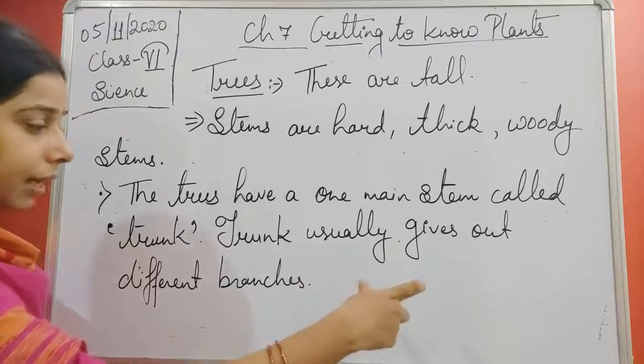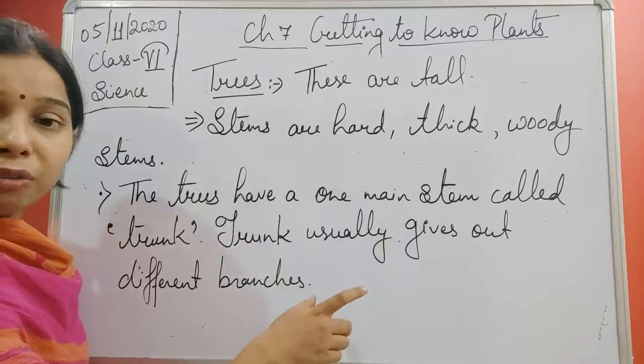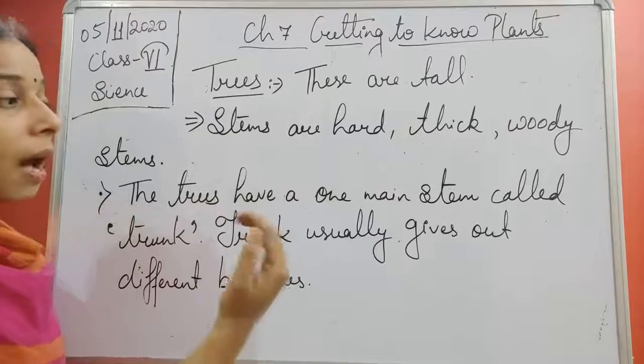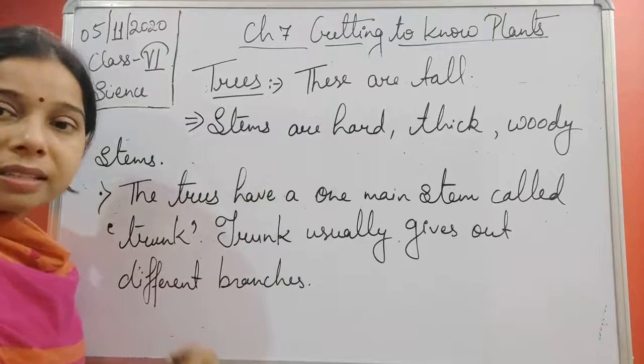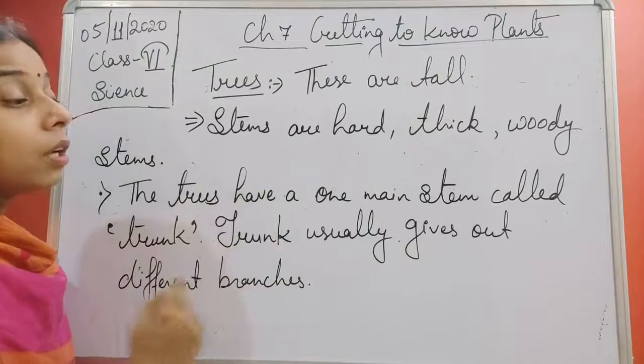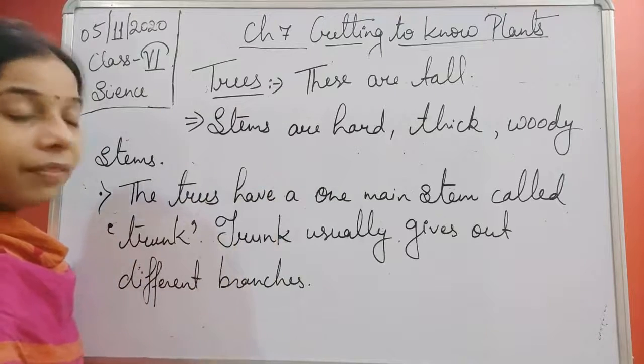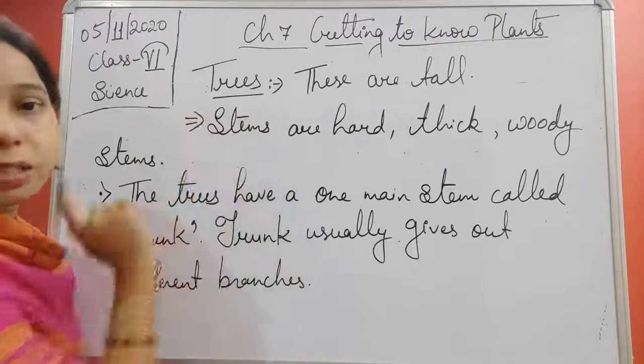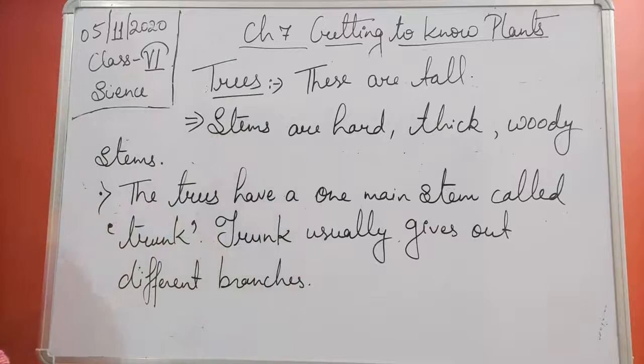So there is one main stem, students. From that one main stem, the different branches come out. That one stem is known as the trunk, and the trunk is involved in giving rise to the different branches, and this property is mainly shown by the trees.